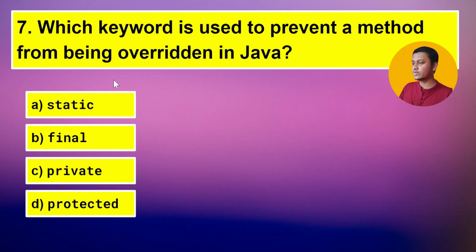So let's jump to our next question, which is which keyword is used to prevent a method from being overridden in Java? Static, final, private, and protected. You can guess the correct answer in the comments. So the correct answer would be final.